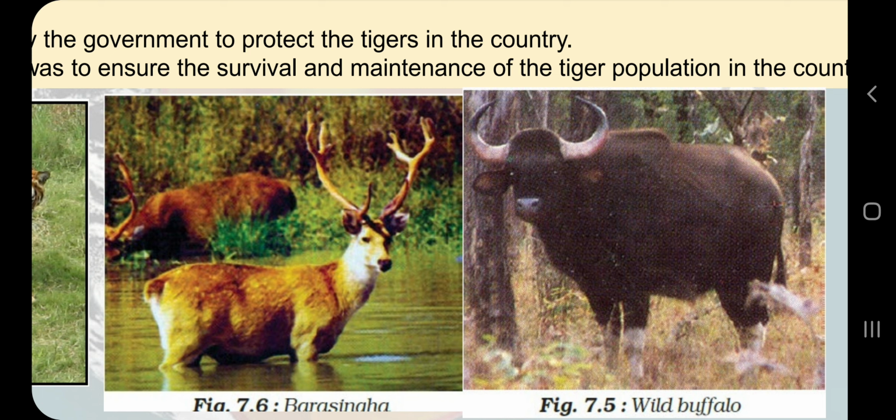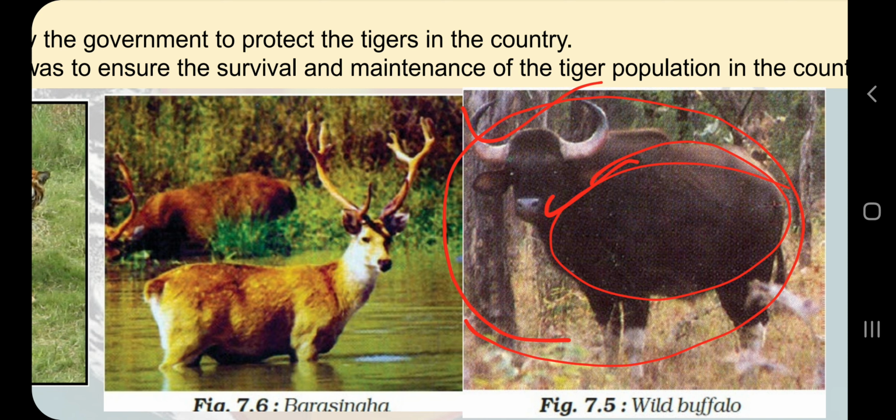If this wild buffalo is not finding any place to live because of deforestation, because we have destroyed their places, and if there is any benefit of this animal, for example if we want to use its skin for any purpose and it is costly, people will hunt this animal. So you can easily understand how there will be a danger for any type of species.